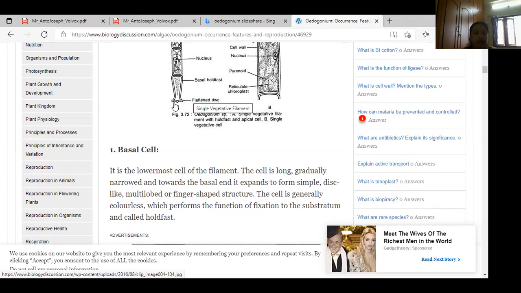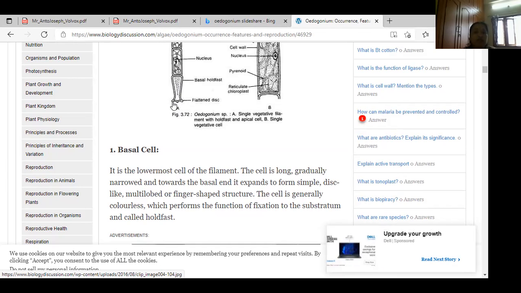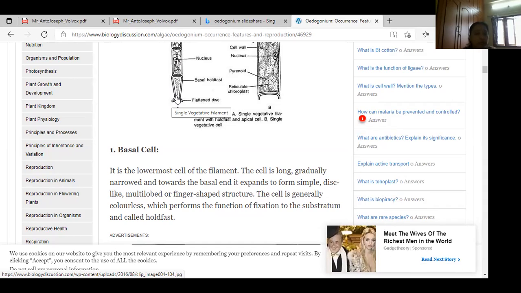It expands into a simple disc-like, multi-lobed or finger-shaped structure. The cell is generally colorless. The function of this cell is fixation to the substratum, and it is called the holdfast.